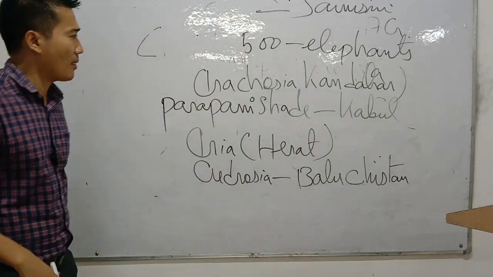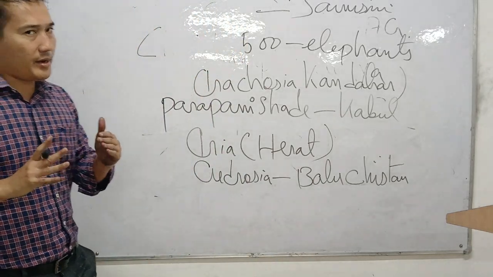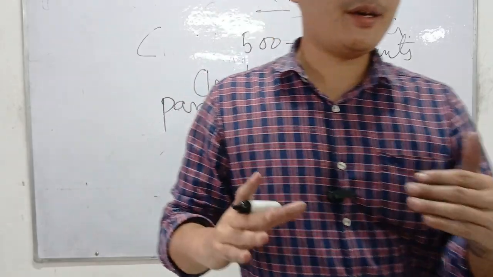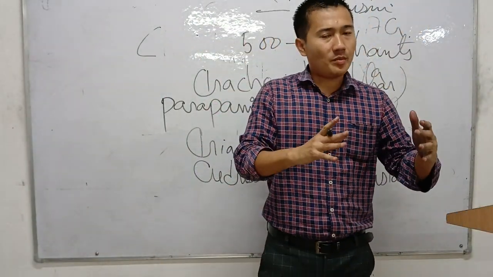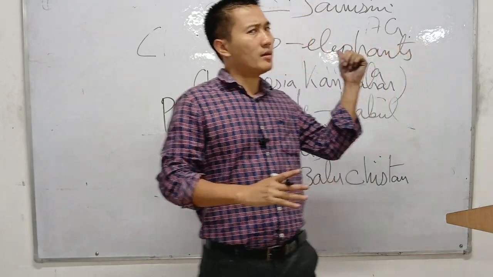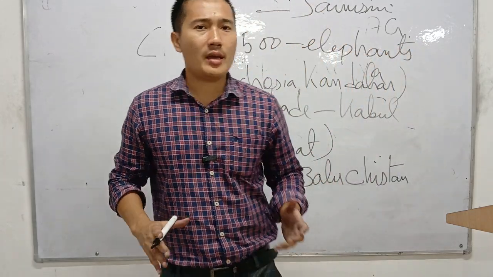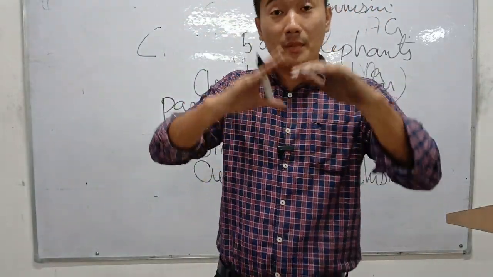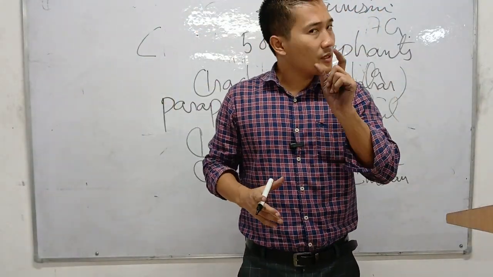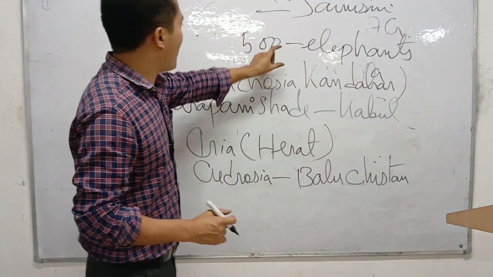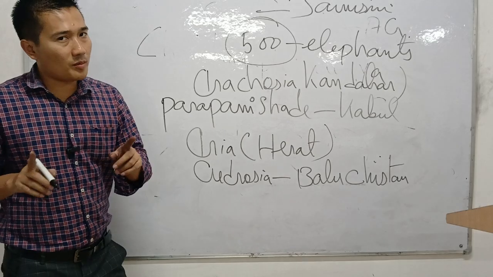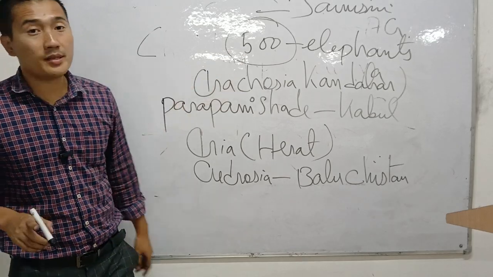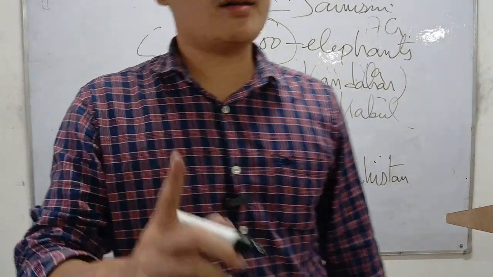Remember, in the year 305 BC, Chandragupta Maurya fought with Seleucus Nicator, the famous Alexander general. After the battle, they again became friends. Because of that, Chandragupta Maurya gifted 500 elephants. Chandragupta Maurya gave 500 elephants to Seleucus Nicator as a friendship.